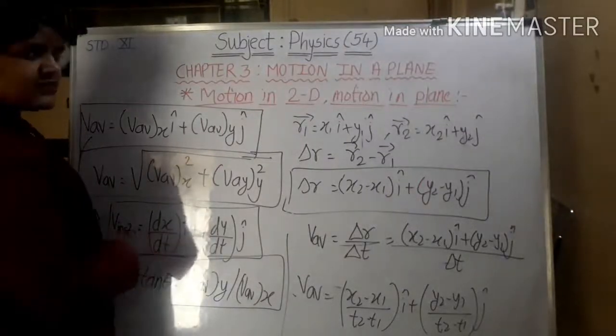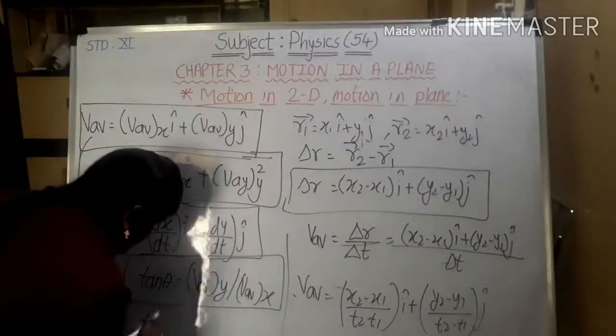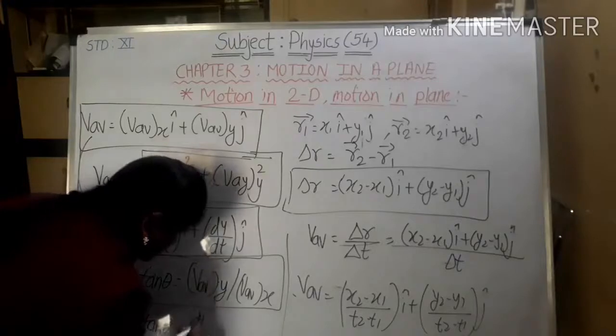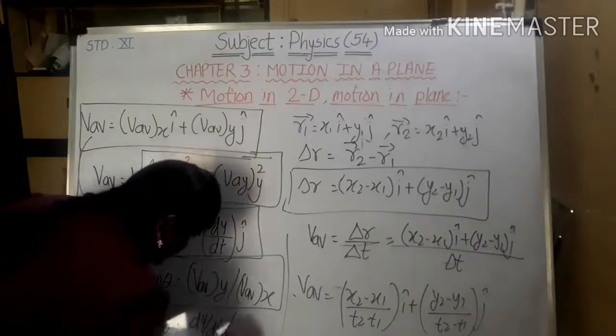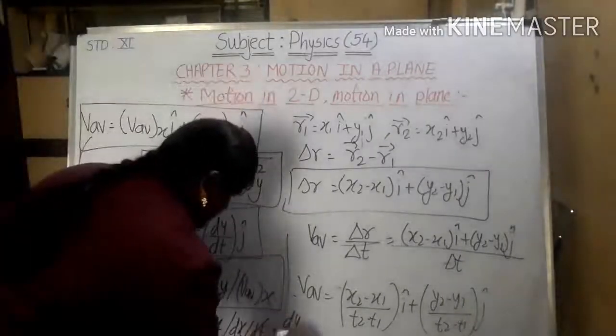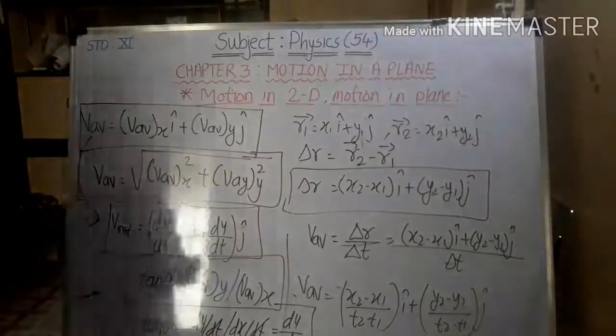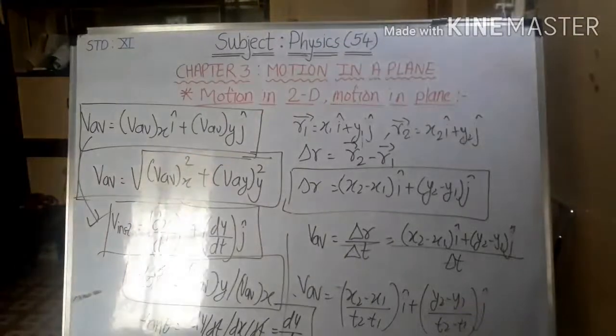So dt will get cancelled, so you are getting tan theta as, in terms of instantaneous, dy by dt whole divided by dx upon dt. So this will get cut, so you are getting dy upon dx in terms of instantaneous, okay. So this is all about it. You can have a look at the board so that it will be the easier one to understand.